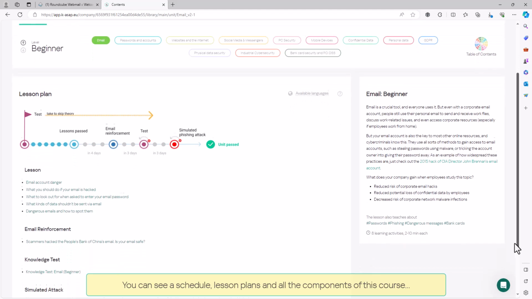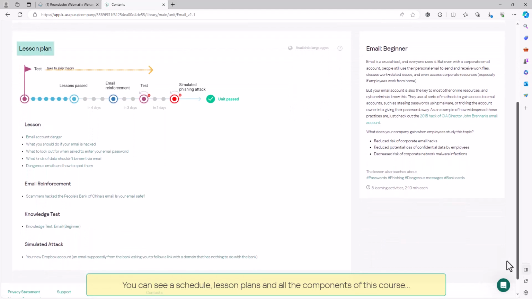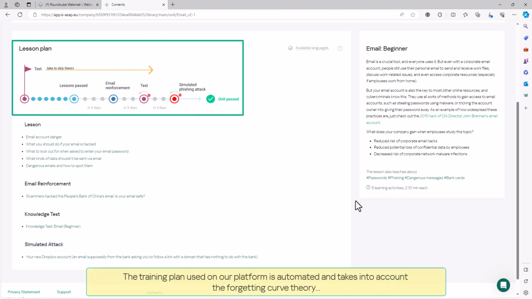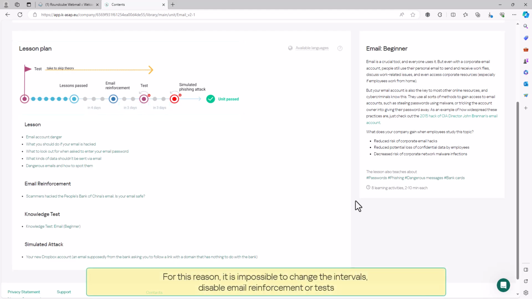You can see a schedule, lesson plans, and all the components of this course: lessons, email reinforcement, test, and a simulated phishing attack. The training plan used on our platform is automated and takes into account the forgetting curve theory, according to which you need to periodically review or use the material you learned to remember it better. For this reason, it is impossible to change the intervals, disable email reinforcement or tests.